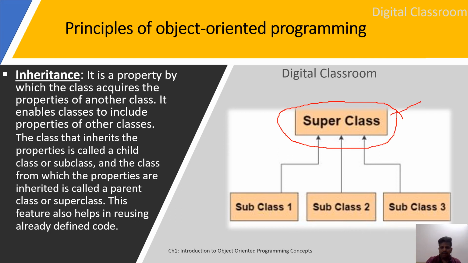If I need a new class which will have some common properties of the existing class, or one more class which will have some common properties of the superclass, then instead of redefining the common properties in new class 1 and new class 2, I will directly inherit the new class from the existing class, so that indirectly we will be reusing the existing code in a new class without redefining or retyping it.